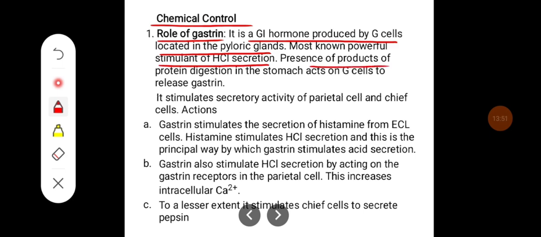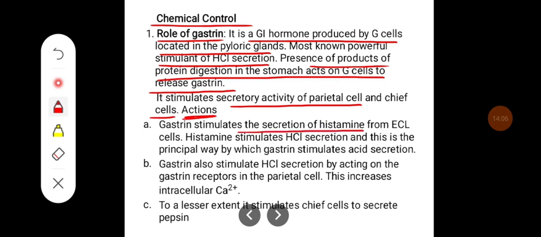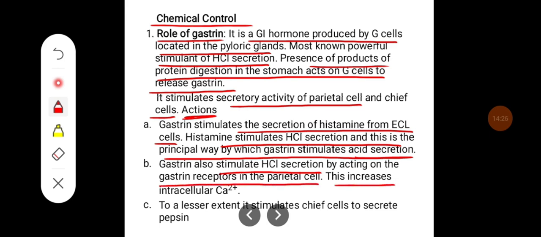The presence of the products of protein digestion in the stomach acts on G cells to release gastrin. It stimulates the secretory activity of the parietal cells and chief cells. The actions of gastrin are: gastrin stimulates the secretion of histamine from enterochromaffin cells. Histamine stimulates the hydrochloric acid secretion, and this is the principal way by which gastrin stimulates acid secretion. Gastrin also stimulates hydrochloric acid secretion by acting on the gastrin receptor in the parietal cell. This increases the intracellular calcium. To a lesser extent, it stimulates the chief cells to secrete pepsin.